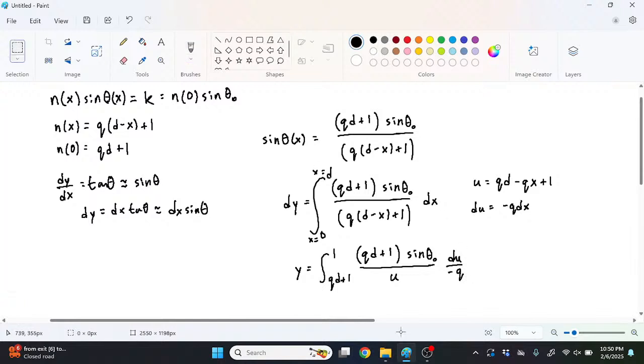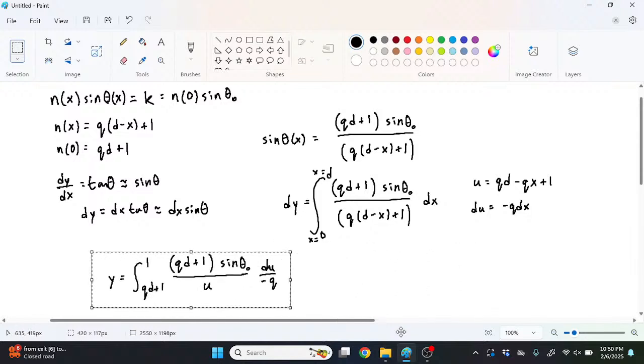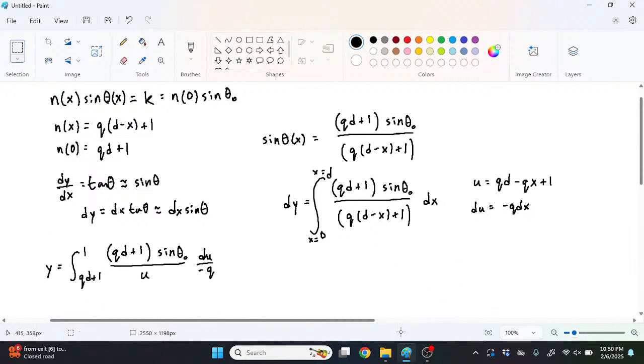Alright, so this now becomes pretty easy, because this stuff here on top is a constant, so we're going to pull that out. Same thing with the bottom part over here, it's just negative q, we're going to pull that out. So we kind of put this in the beginning.